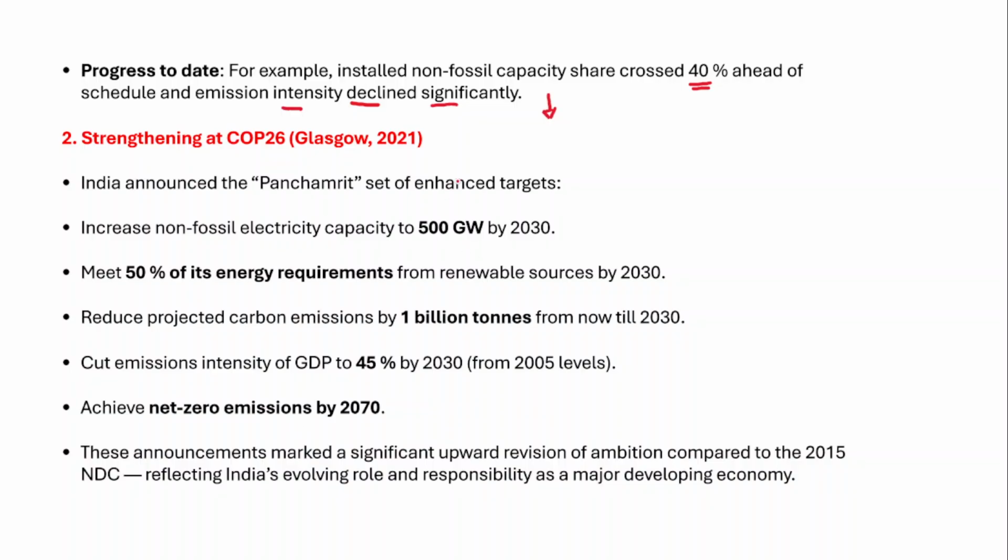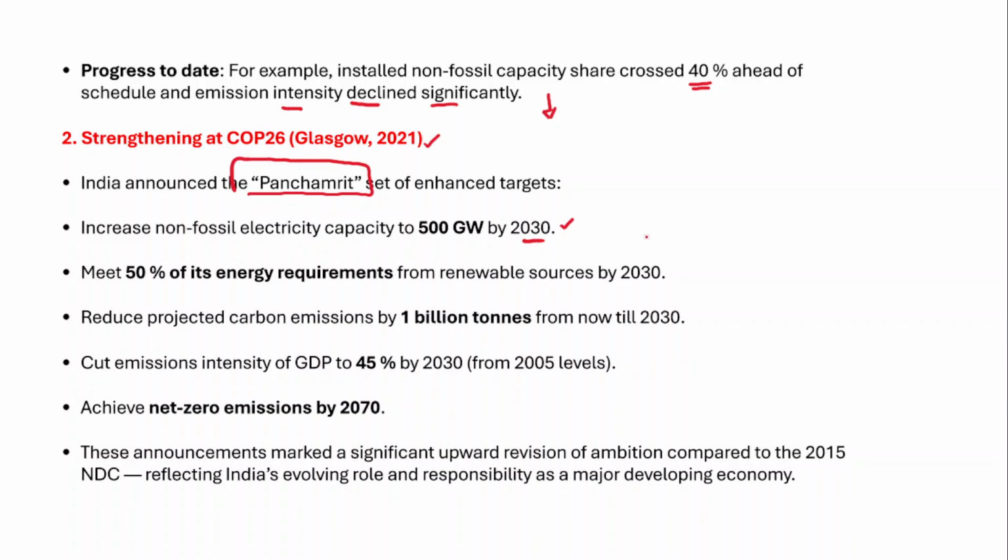And then how these commitments have further strengthened at the COP26 Glasgow 2021 summit. Now in this summit, India announced a set of Panchamrit commitments. And if we talk about the Panchamrit commitments in a specific way, the first target is an increase in non-fossil fuel electricity capacity by 500 gigawatt by the year 2030. This is the first goal.